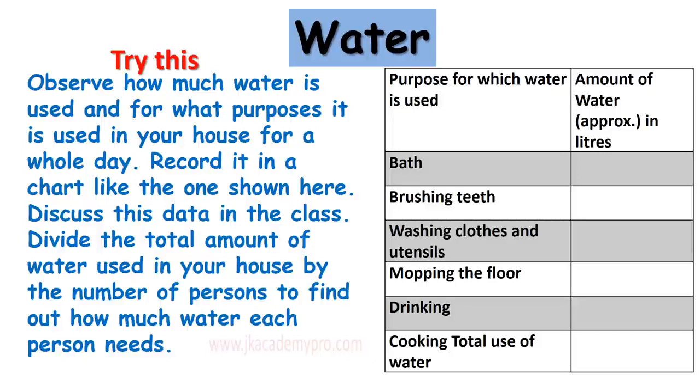So all of you, all the students, collect and discuss how much water was used for the various purposes in each one's house. Now divide the total amount of water used in your house by the number of persons in your house to find out how much water each person needs.